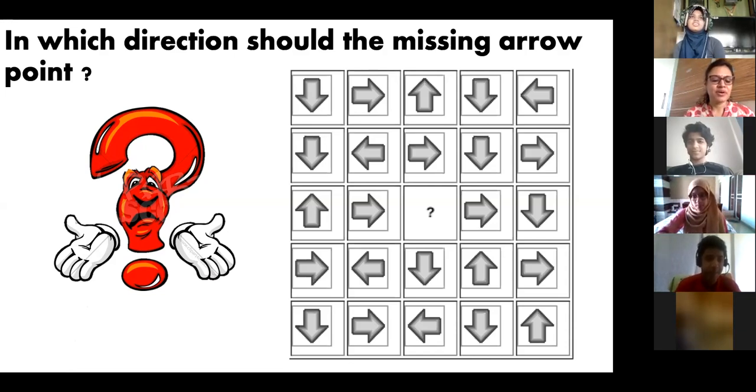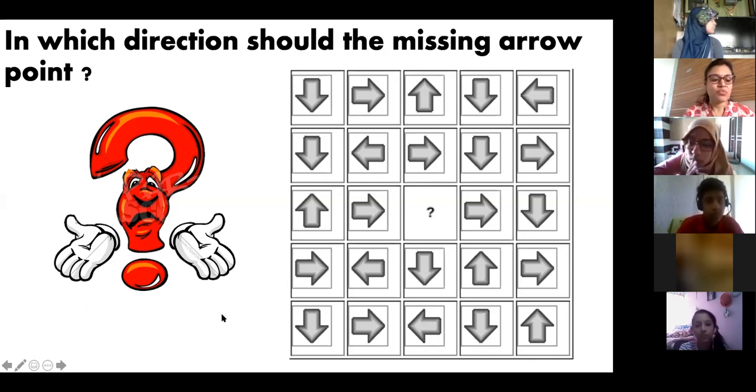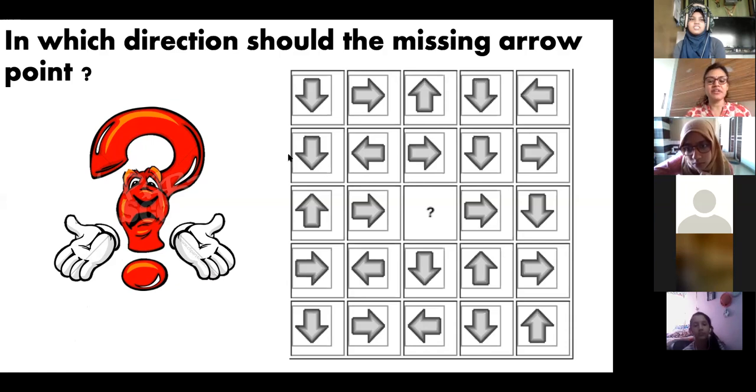Yeah. See, ma'am. In the second line, in vertical, ma'am. Second line, first arrow is down, and in the third line, it is up, and then in second line, it is again to the west, and then in third line, it is to the east. It is opposite. See, what is the pattern? Pattern means it has to be repeated regularly. That is the pattern. So this pattern should be repeated here also.